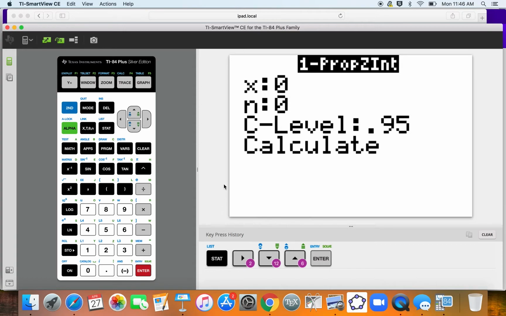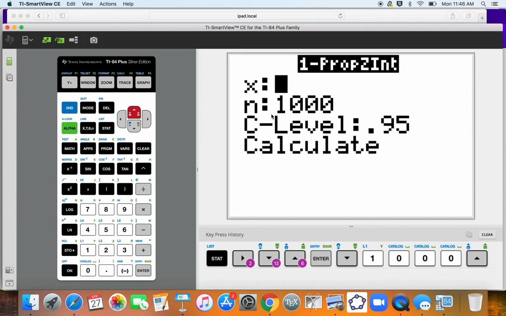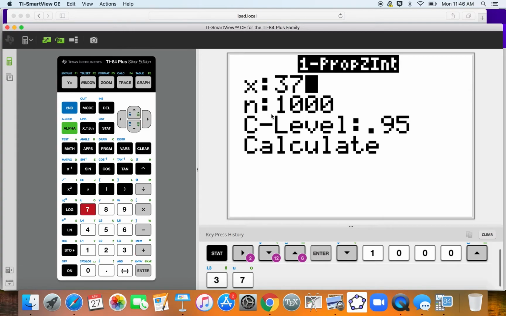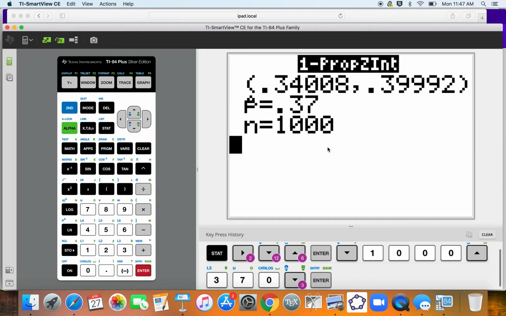Remember that x over n should give you your p hat value. Our p hat value was 0.37 and our n was 1,000, and that means our x has to be 370, so that x over n gives us 37%. Confidence level 95%. Go ahead and calculate.